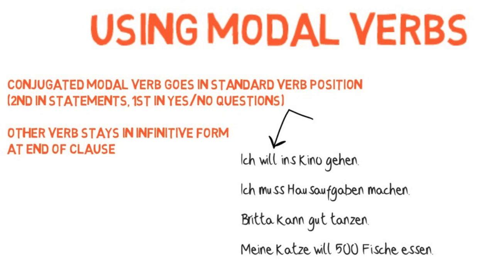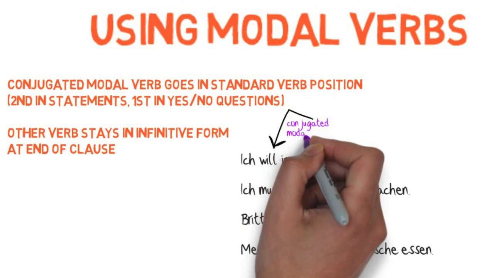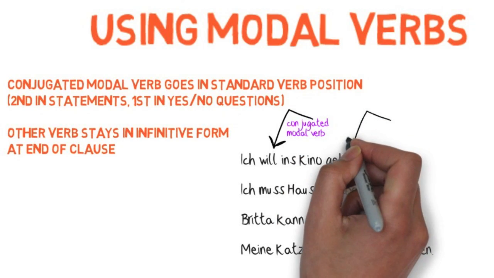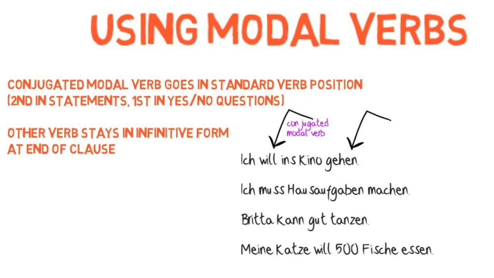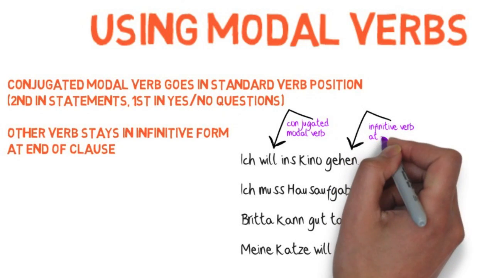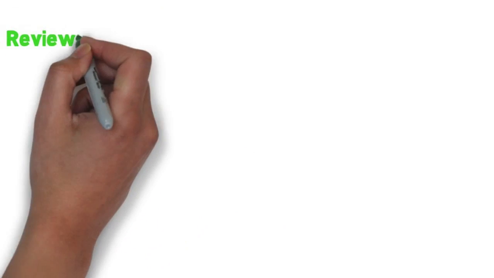So notice that in all 4 examples, even though the modal verbs are different, and the subjects are different, and the sentences don't mean the same thing, there's a pattern to the structure, the layout of all of these sentences. The conjugated modal verb is second, because they're all statements, and they all have an infinitive form, unconjugated, all the way at the end of the sentence.